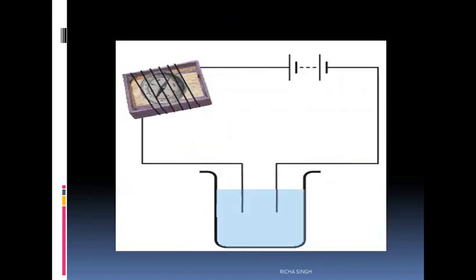This will be the setup when we are taking any liquid for the conduction. Wire will be there. You will wind the wire around this magnetic compass. You will place a battery and two electrodes in a beaker, and in the beaker we can take the desired liquid whose conduction we have to check. Pure water, distilled water, salt water, or any other liquids like acid, sugar solution, honey solution. This can be taken to detect whether the current flows or not.